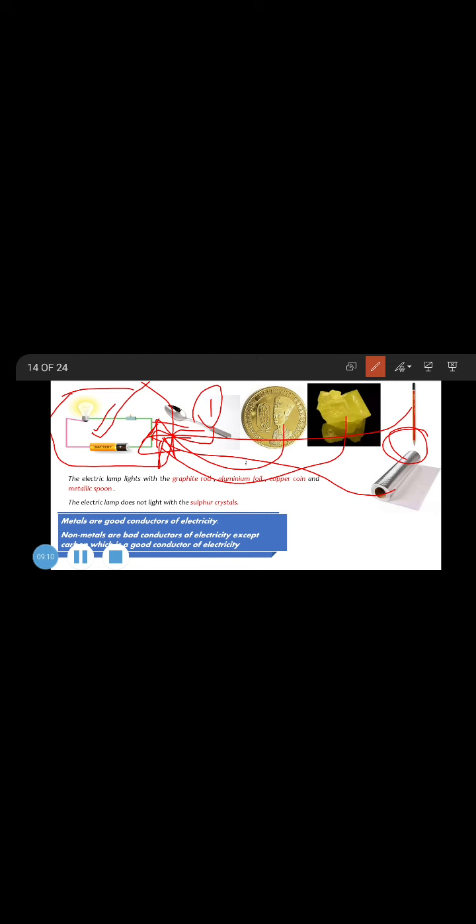From here we can observe that metals are good conductors of electricity, but we cannot say all non-metals are bad conductors of electricity, because we find here that graphite or carbon can conduct electricity. Okay, or we can accept it as an exception.